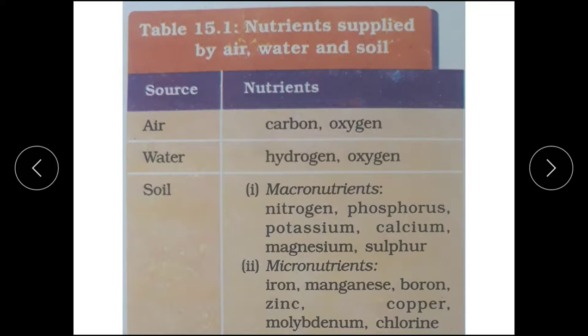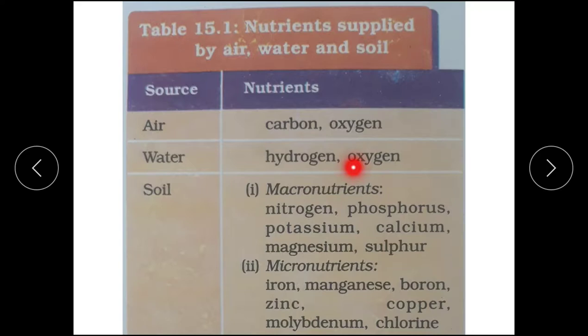See, from air we get carbon and oxygen. This is correct. Air gives us two nutrients. I have told you, important objective question. Water. Here two are given. Make a correction just now.